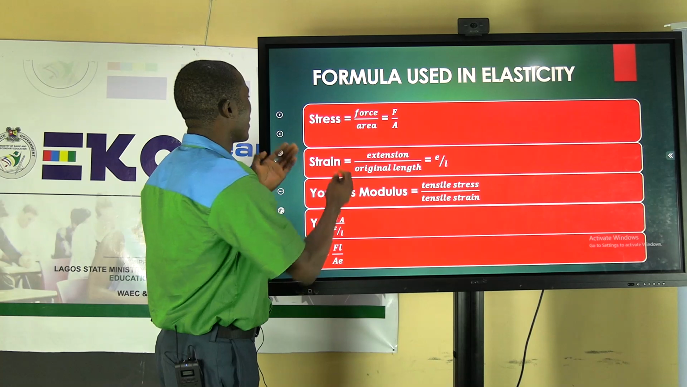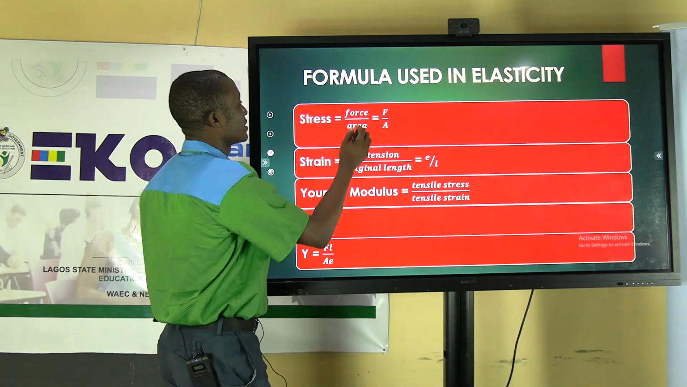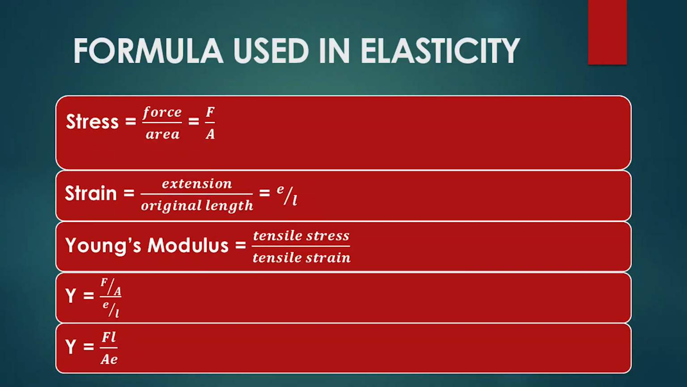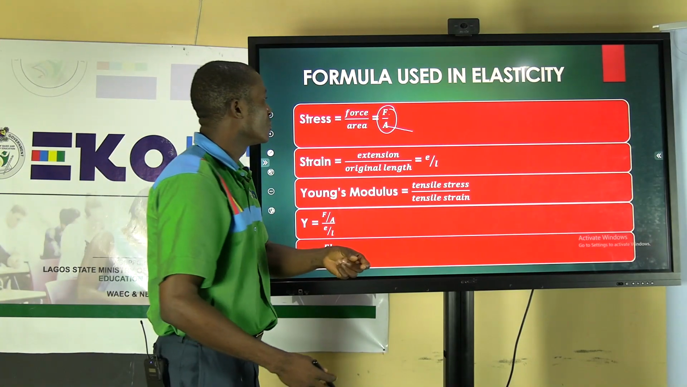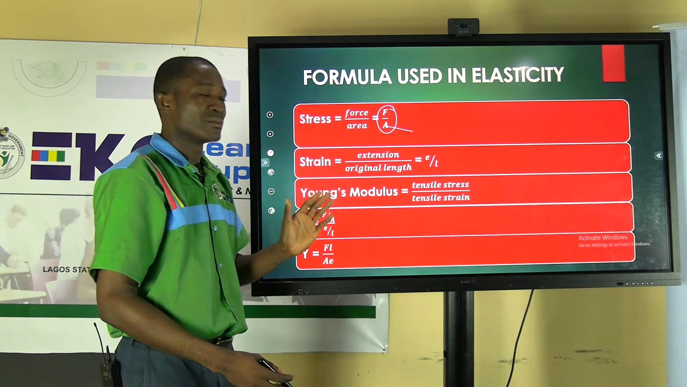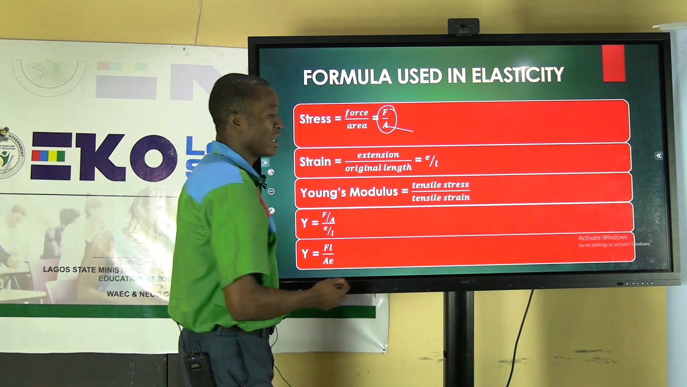The other part of the formula we are going to make use of is stress, strain, and Young modulus. For stress, force over area. Now take note, this area might not be given to you. It might take you to do some calculation to get the area. Good. So strain. Strain is extension over original length.